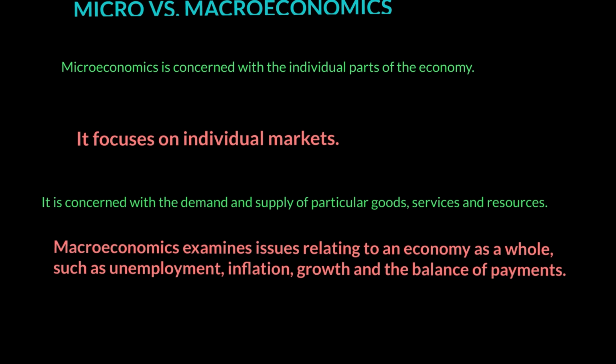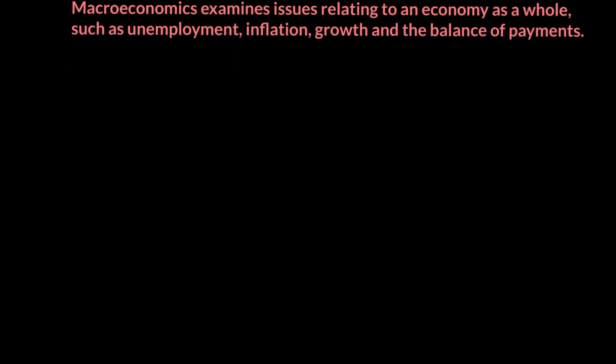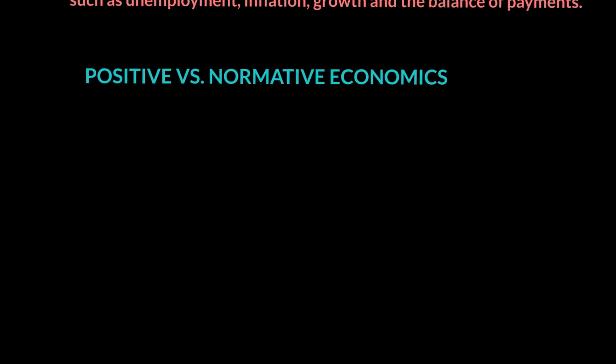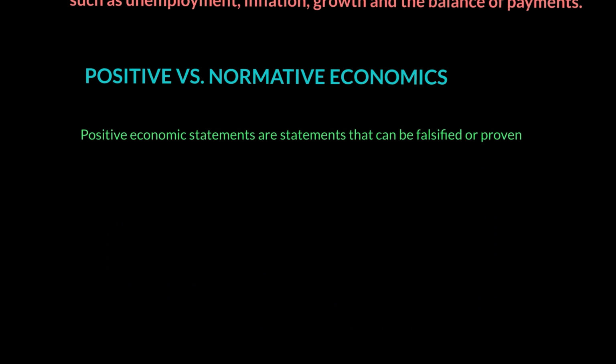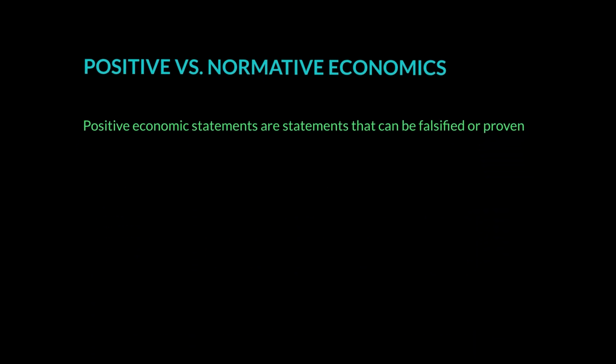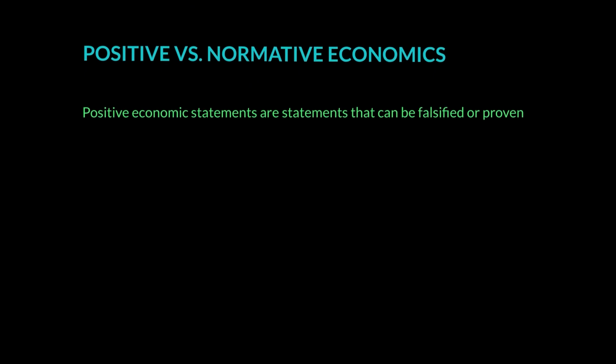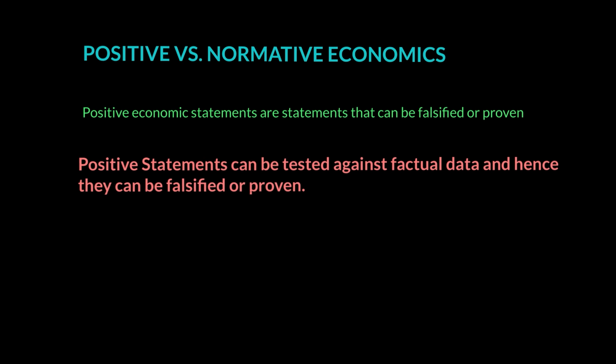The next concept we want to talk about is something called positive versus normative economics. What is positive economics? Well, positive economics is simply economics that is built on positive statements. And what are positive statements? Well, these are the statements that can be proven right and wrong. And how can you prove positive statements right and wrong? Well, we can do that because they are statements that can be tested against factual data, and hence they can be proven right and wrong.